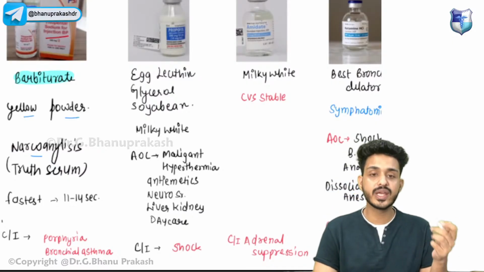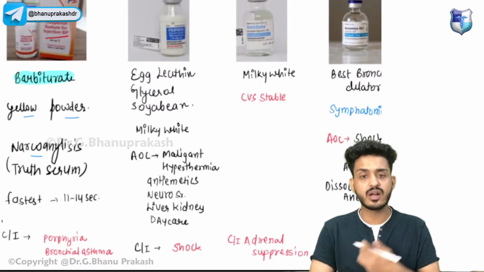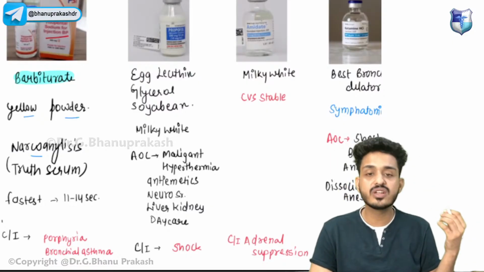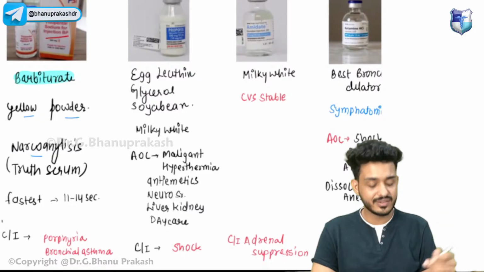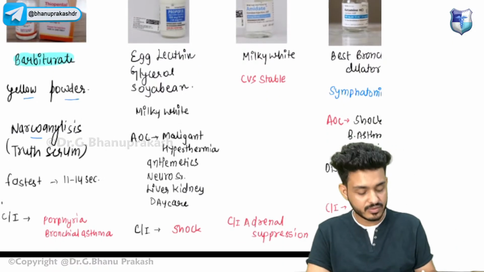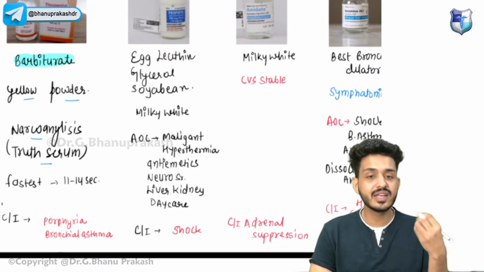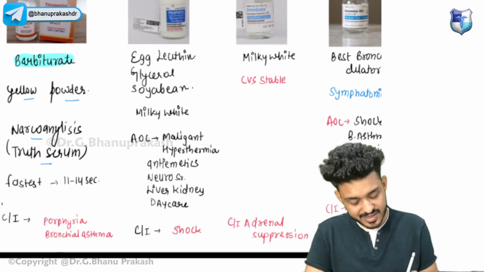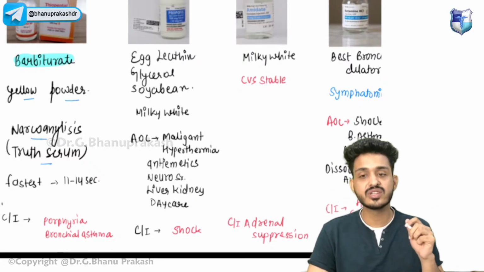What we are doing, we are injecting this particular drug. What will happen? The cognition of the patient will decrease, and whatever the patient knows, he will just speak out. It will decrease the cognition of the patient, leading to him telling the truth. You must have seen these things in your movies, right? So that is the agent we are using for narco analysis.